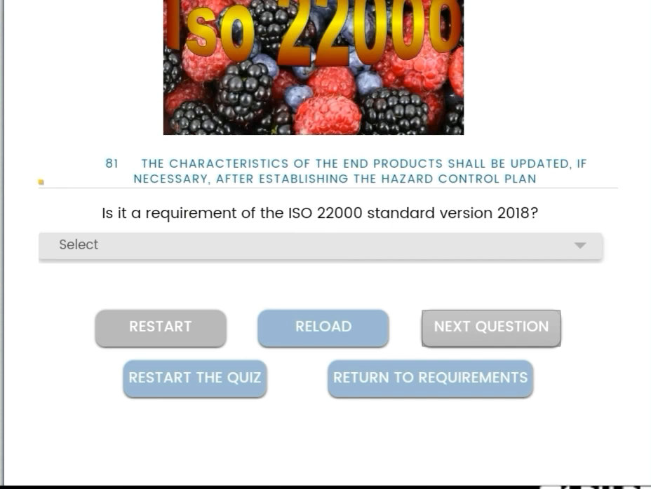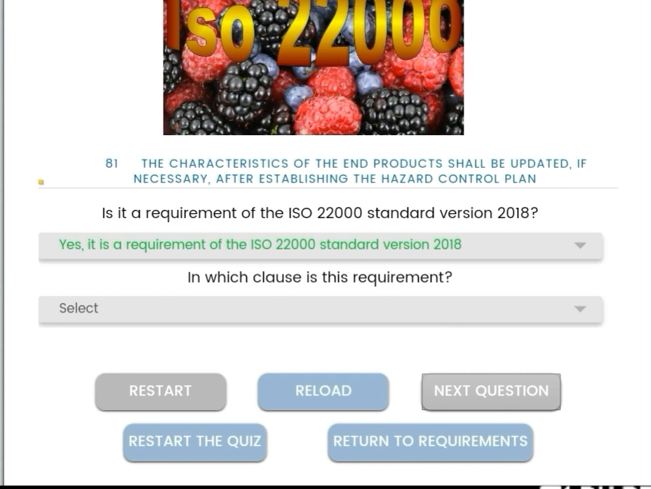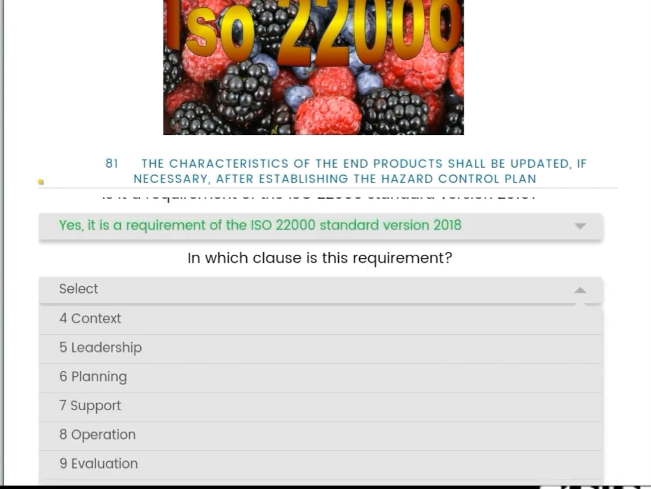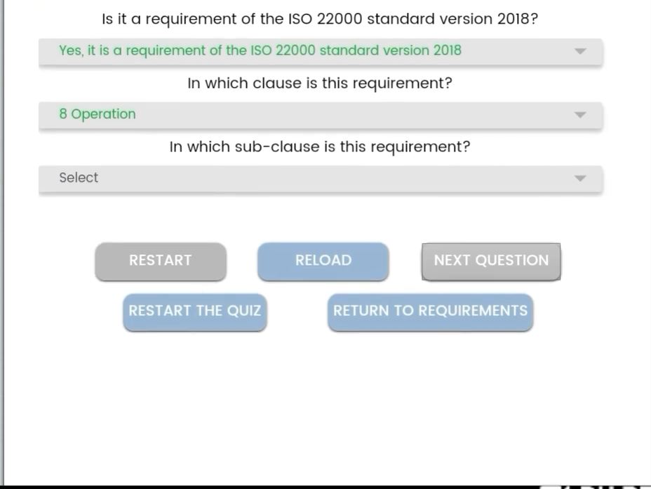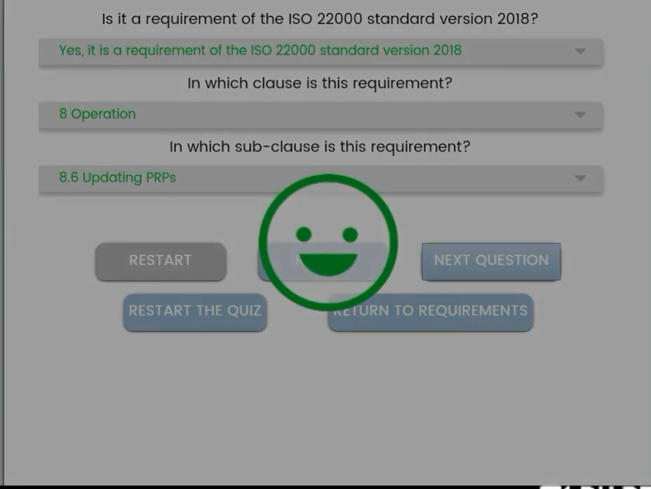Okay. Next, the characteristics of the end product shall be updated if necessary after establishing the hazard control plan. Yes, it is a requirement, and the clause number is operation, and subclass is 8.6 updating PRPs.